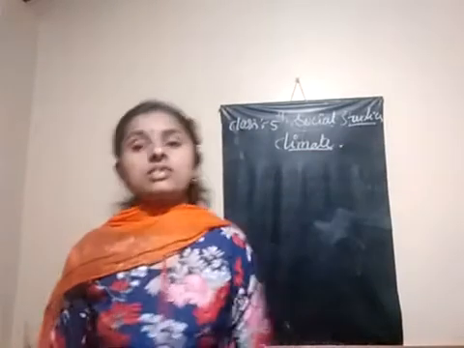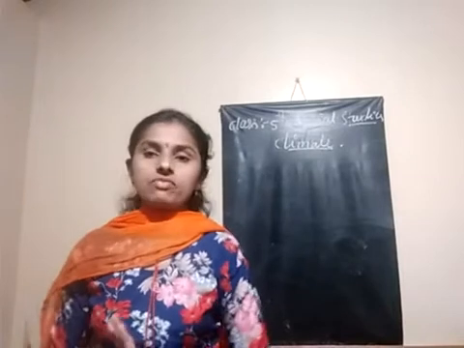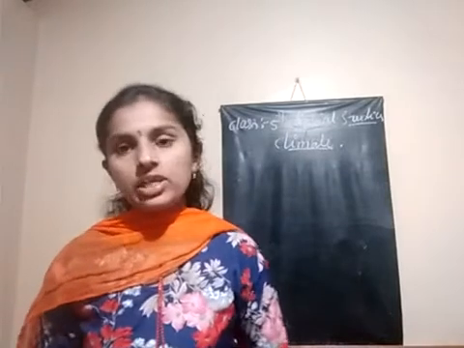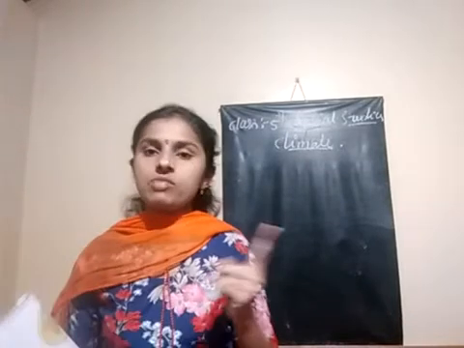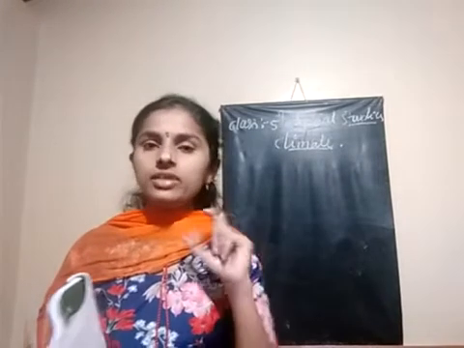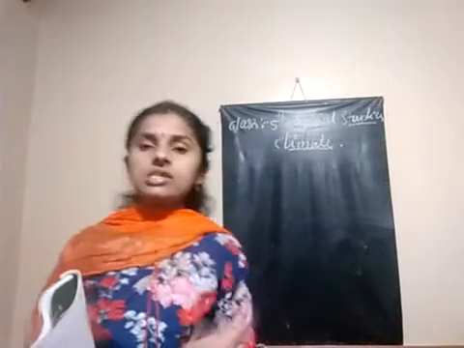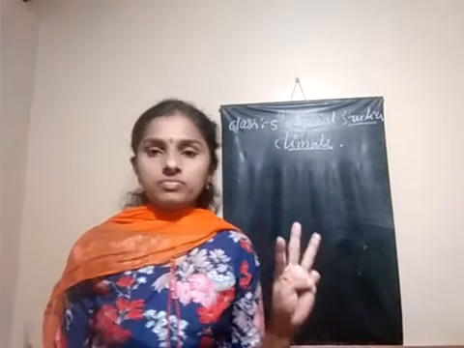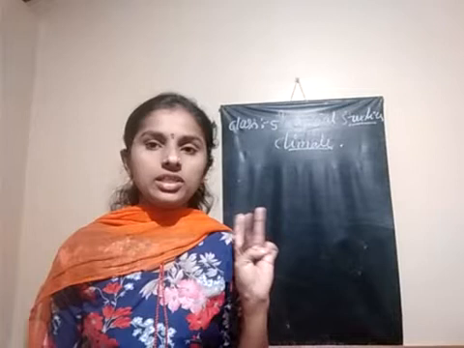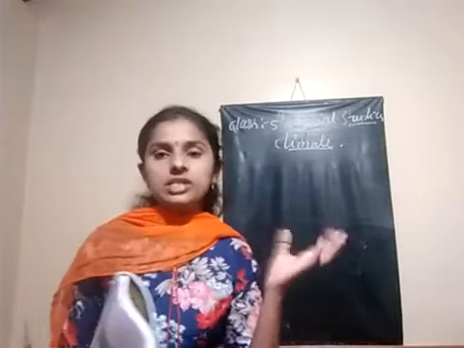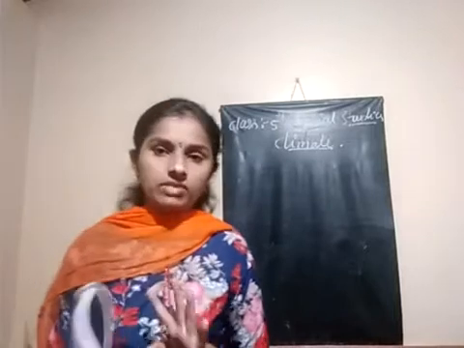Let us continue the lesson Climate, that is the fourth lesson from your social studies. In our previous class we discussed the factors affecting the climatic condition. We discussed only one factor, that is distance from the equator. In that we discussed three climatic zones: torrid zone, temperate zone, and frigid zone. These are the three climatic zones we discussed in our previous class.